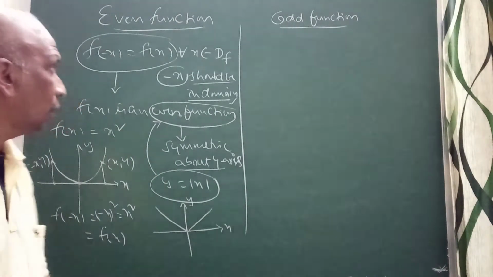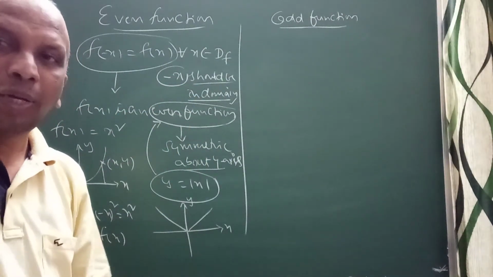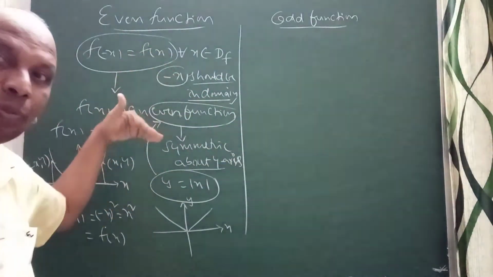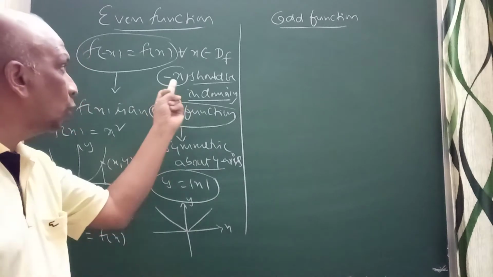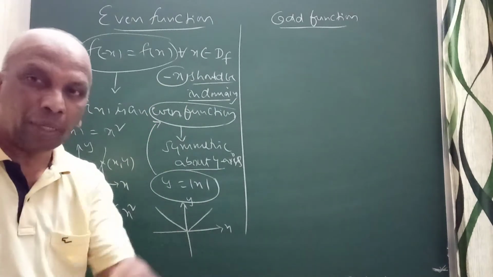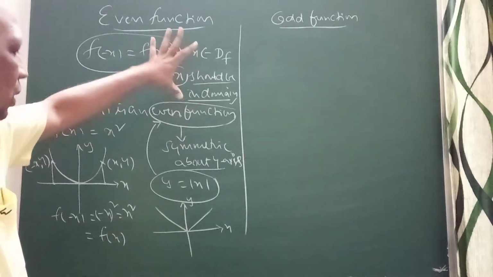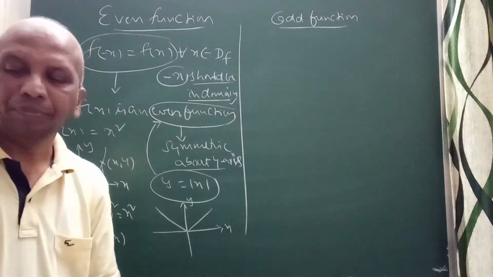Sir, you told that minus x should be in the domain. Why not? I will tell you an example. After completing our function, I will come back to this. Again, I will tell you why the rule I should follow: minus x should be in the domain. I am going to explain that. I think now you understood this is an even function, symmetric about the y-axis, that you remember.